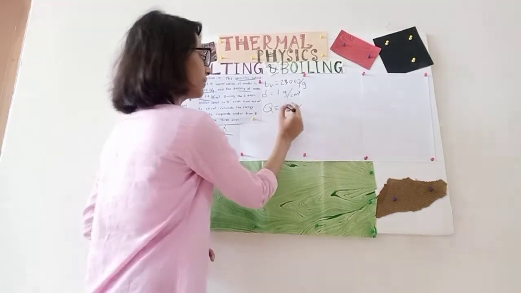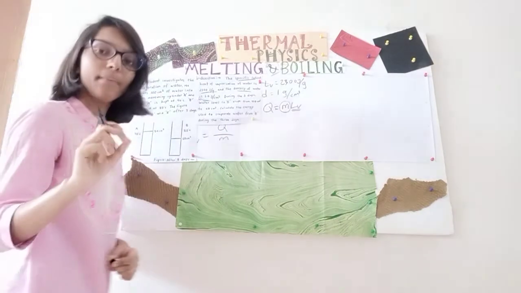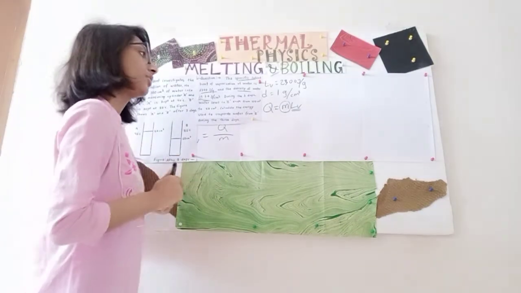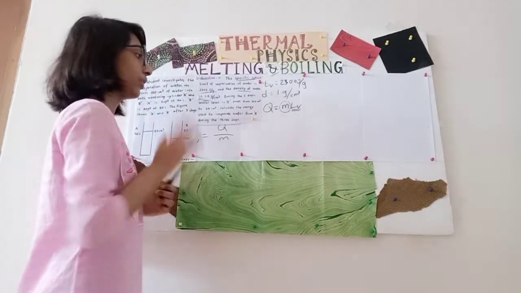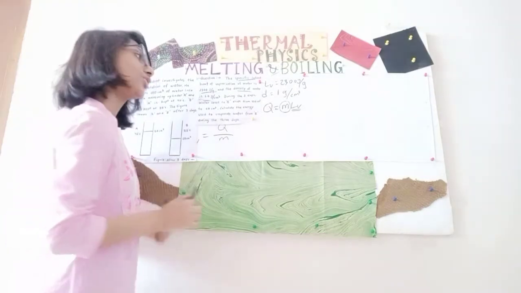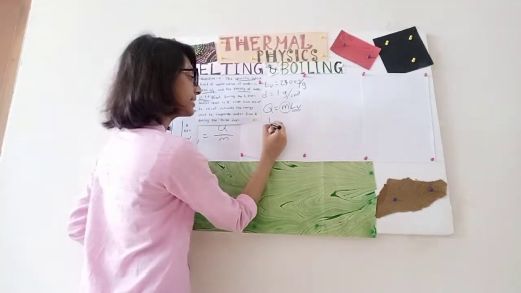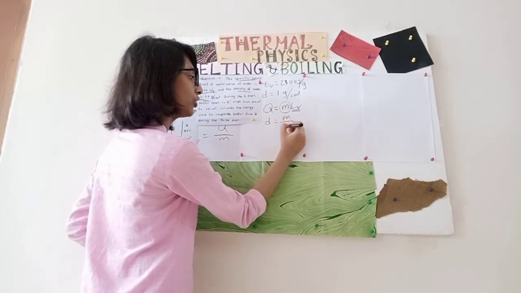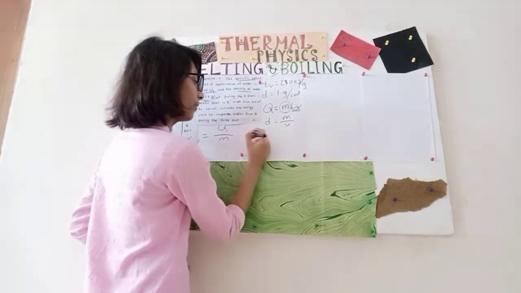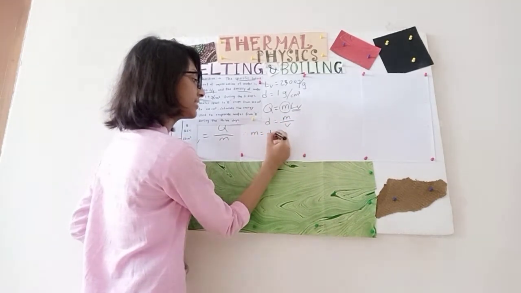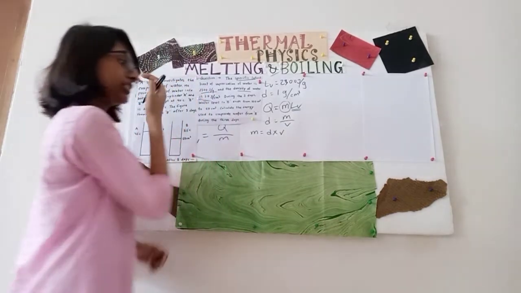We have got our Lv, but we need to find m. We don't have m. But it doesn't matter. We are given our density, we have the volume, so we can calculate mass. As we know, density equals mass by volume. So mass equals density times volume. This is our equation.